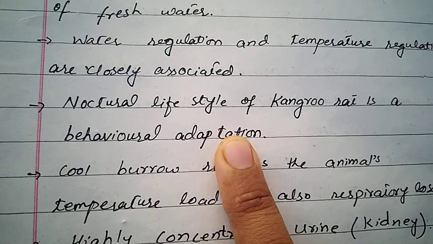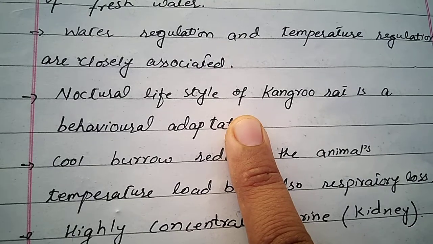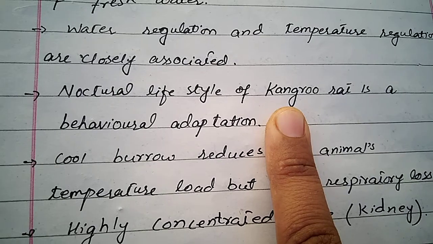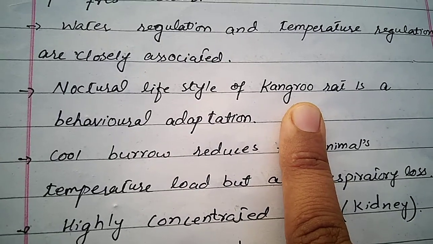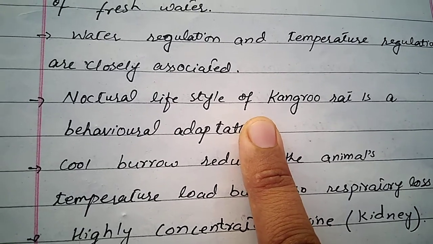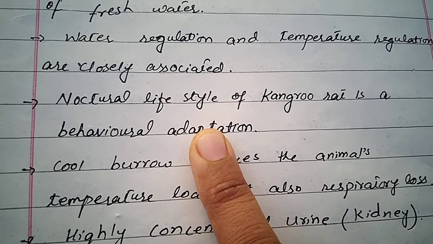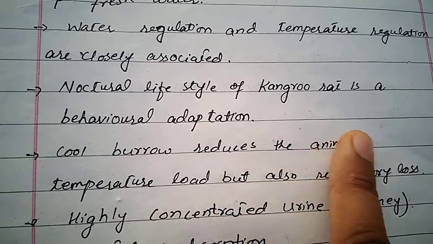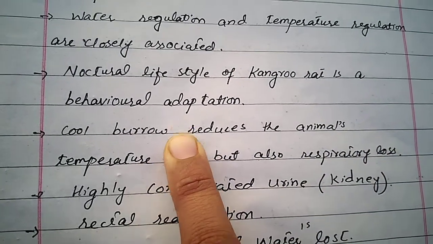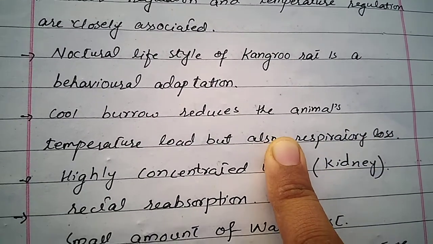It is a kind of behavioral adaptation which reduces the water lost from the body, because various surfaces of the body are exposed to the high temperature during day. These are either the integument or the respiratory surfaces. This is a mammal, and it has wet respiratory surfaces for the exchange of gases. A cool burrow reduces the animal's temperature load, and also the respiratory loss.